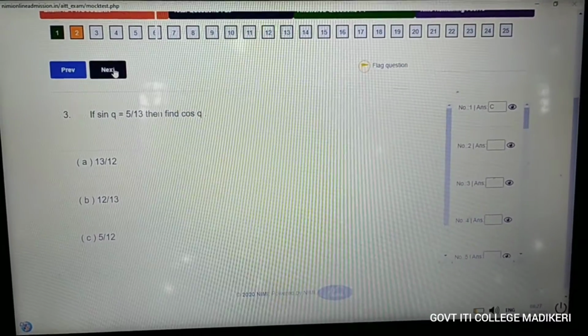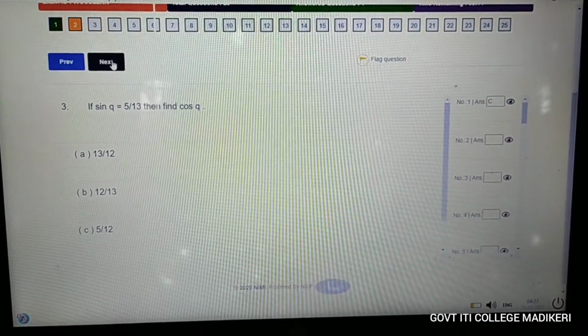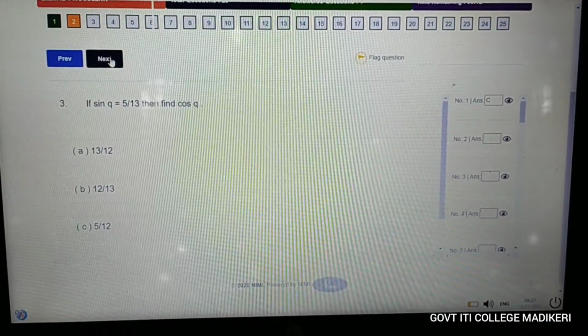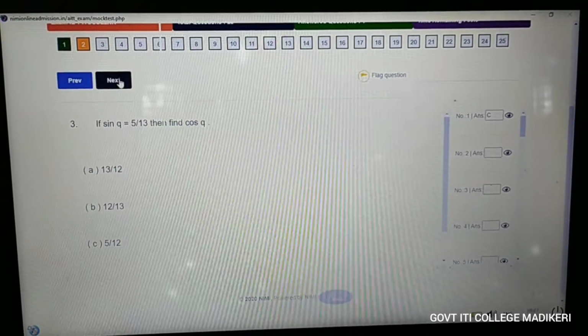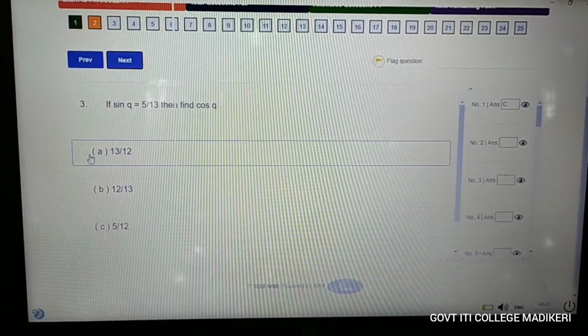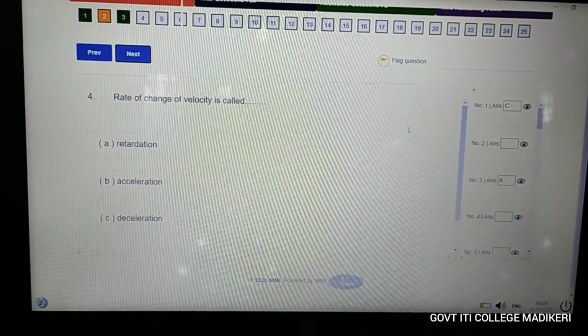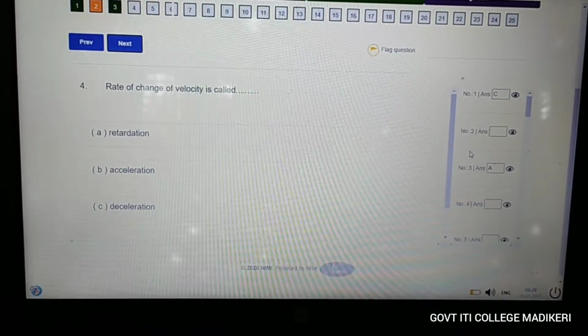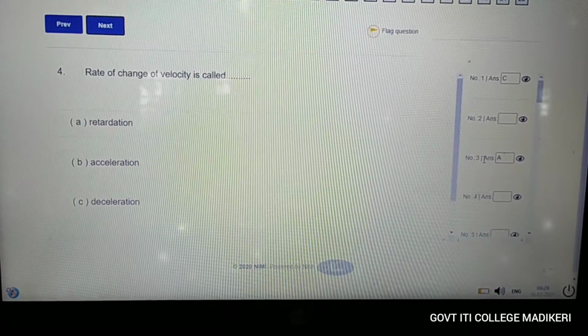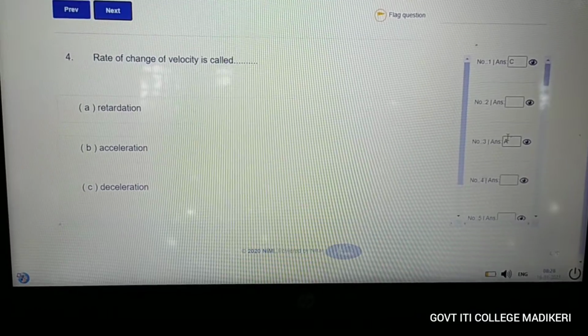In the third question, if sine q is equal to 5 by 13, then find cos q. Three options are there. You can just give the answer and press next. You can see on the right side also the options which you have entered will be displayed here.